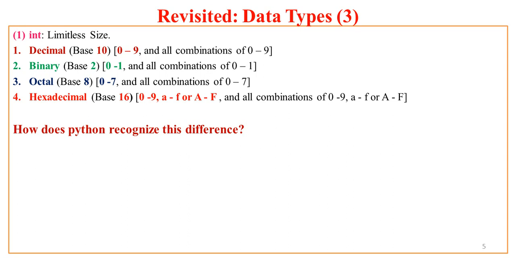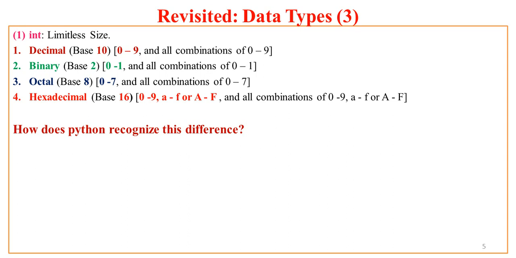And hexadecimal base 16, so we have a range from 0 to 9 and A to F in lowercase as well as A to F in uppercase, and any combination of these three things, that is 0 to 9, A to F lowercase, A to F uppercase.